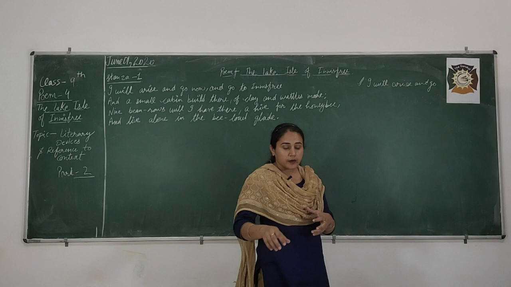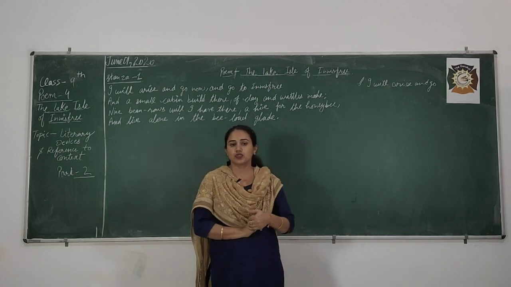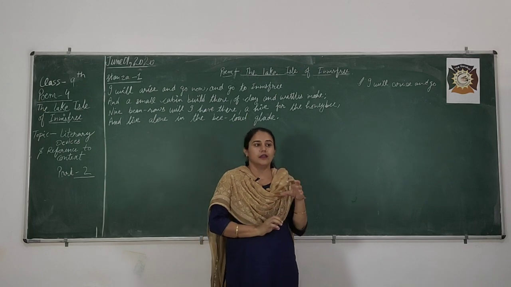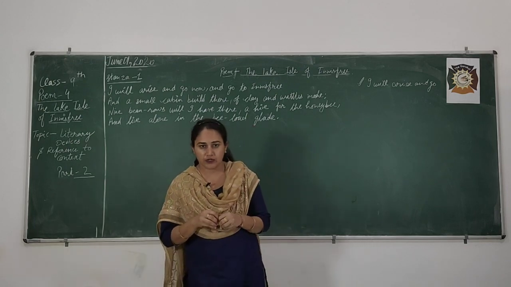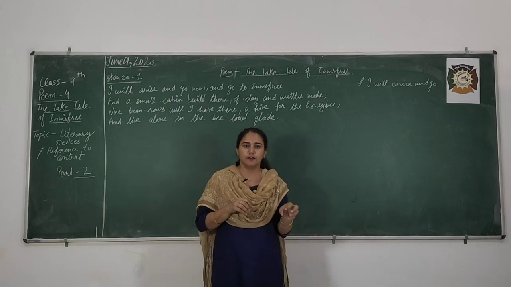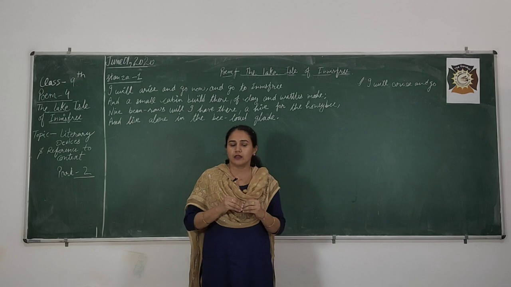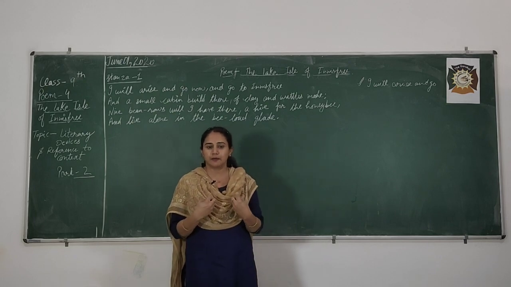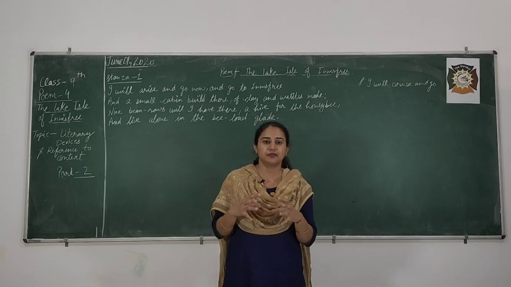And in this poem, W.B. Yeats wants to show his desire to go to Innisfree because he thinks that when a person is living in the lap of nature, he will be very happy, because nature can give us harmony and peace and help us to be stress free.